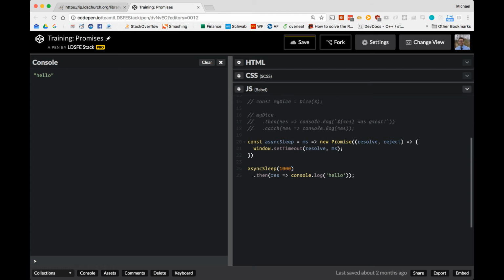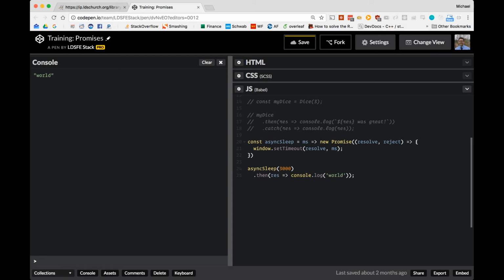So we could set this for 3 seconds. We'll change the string here to world, and we'll wait for 3 seconds. There we go. So this is a common pattern you could use.